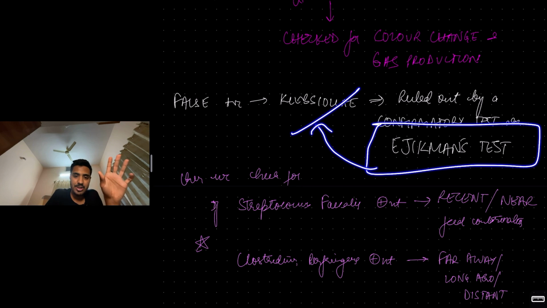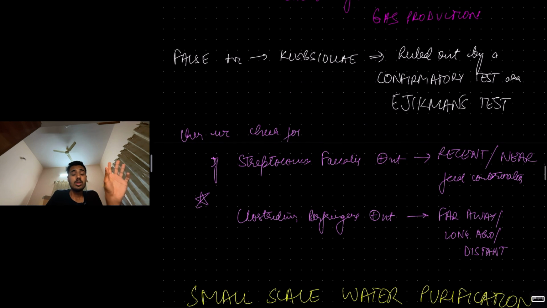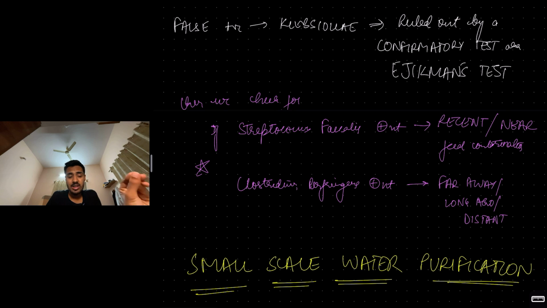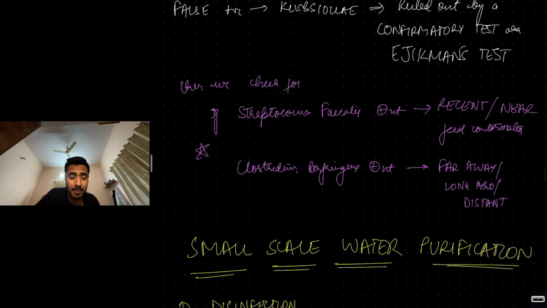That's all. Okay. Then what's important is, how do I know whether this fecal contamination happened nearby, very recently, or it happened long ago, far away, distant? Streptococcus fecalis in the water indicates nearby, recent fecal contamination. Clostridium perfringens presence indicates long ago, far away, distant fecal contamination. Understood? Streptococcus fecalis, nearby. Clostridium perfringens, long back, far away, distant fecal contamination.